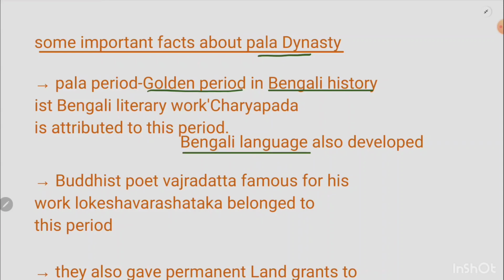Bengali language developed during the Pala period, and Bengali literature is also supposed to have arisen from this very period. For example, there is a work known as the first Bengali literary work. Its name is Charyapada. Charyapada is attributed to have been born from this period, that is the Pala dynasty or Pala period. So this is one of the important attributes.